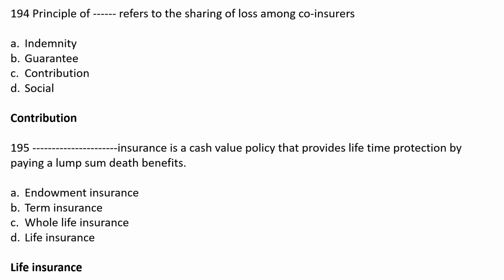Okay. Next is dash insurance is a cash value policy that provides lifetime protection by paying a lump sum death benefit. Option A, endowment insurance. Option B, term insurance. Option C, whole life insurance. Option D, life insurance. The correct answer is option D, life insurance. Life insurance is a cash value policy that provides lifetime protection by paying a lump sum death benefit.